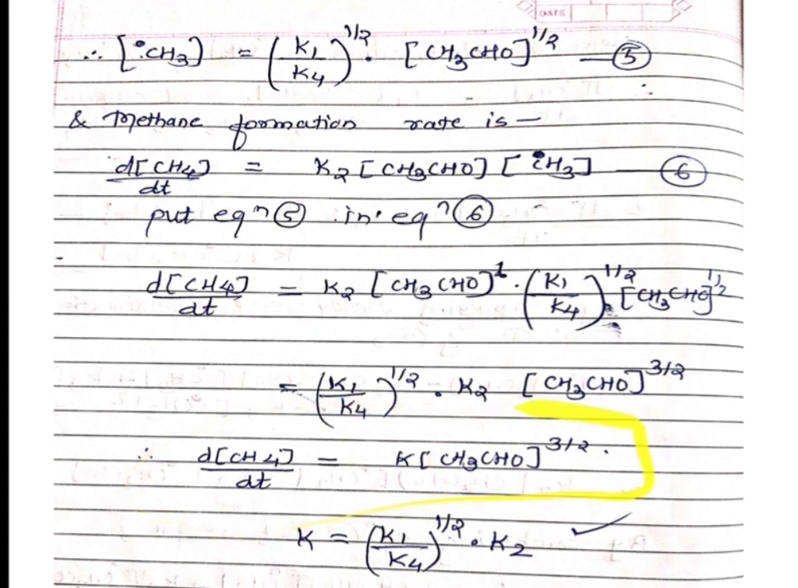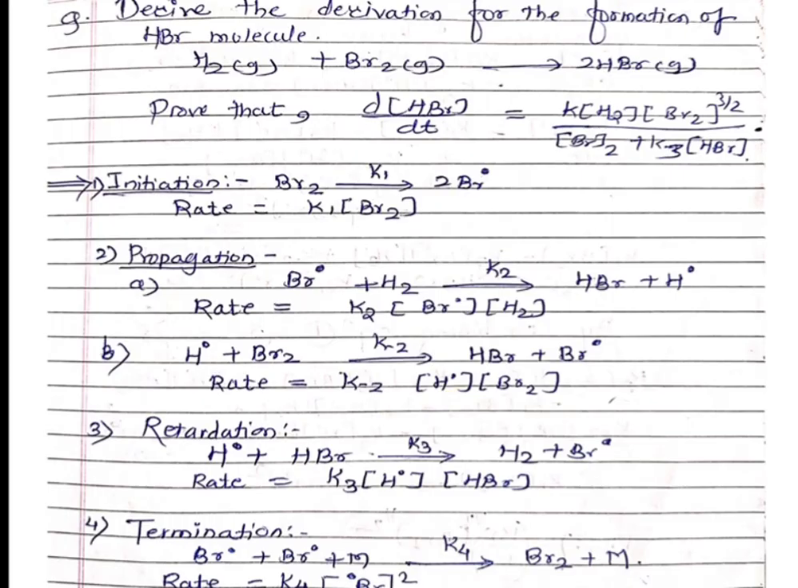So see, we have proved the rate of change of concentration of methane with respect to change in time is equal to K into concentration of CH3CHO bracket raised to 3 by 2. So this is the chain reaction or the rate laws of a chain reaction or the Rice-Herzfeld mechanism, which is useful for the study of rate of a pyrolysis of acetaldehyde reaction.